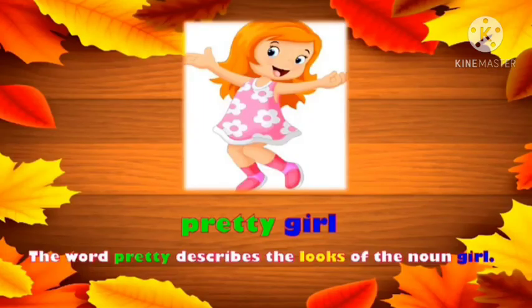Now, see, this is our fourth example, and this is the example of a pretty girl. So, here the naming word is girl, মেয়ে, and the describing word is pretty, মানে সুন্দর. So, here the describing word pretty is describing the quality of the girl. How is the girl? The girl is pretty. So, here the describing word is pretty and the naming word is girl.